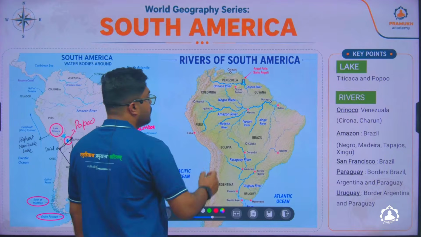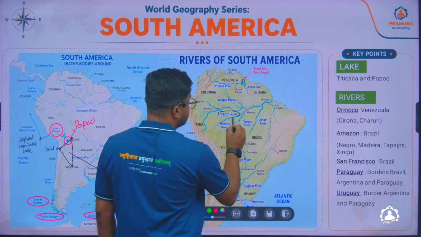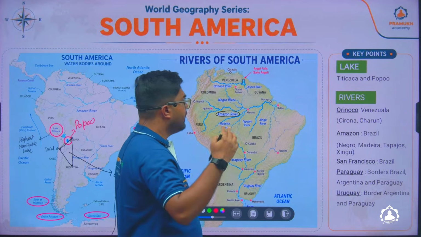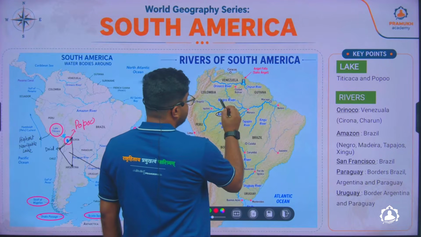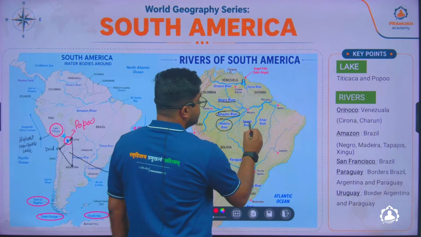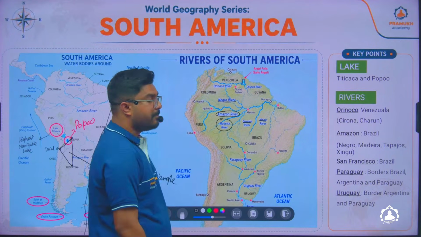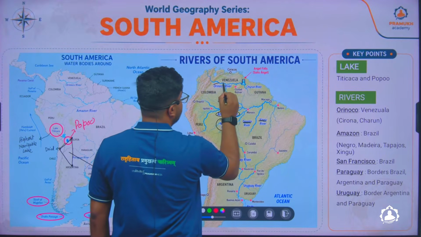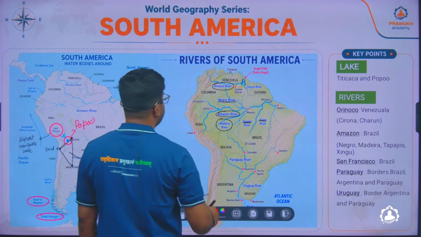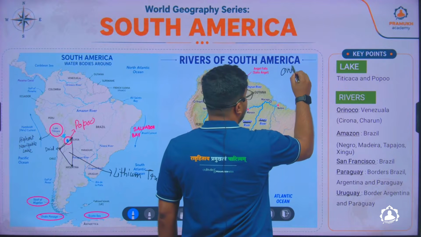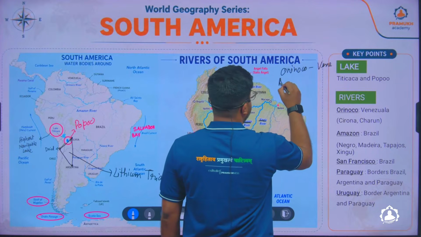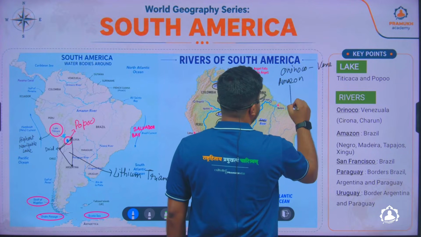And the rivers, like I told you, the largest river is the river Amazon, and Amazon has four major tributaries. Apart from this, Amazon also has various other tributaries. The major tributaries are the Negro River, the Madeira River, Tapajós River, and the Xingu River. Here in Venezuela, you will find a river called the Orinoco River. So if we talk about the major rivers of South America, you will find the Orinoco in Venezuela. Then you will find the Amazon, which has four tributaries: